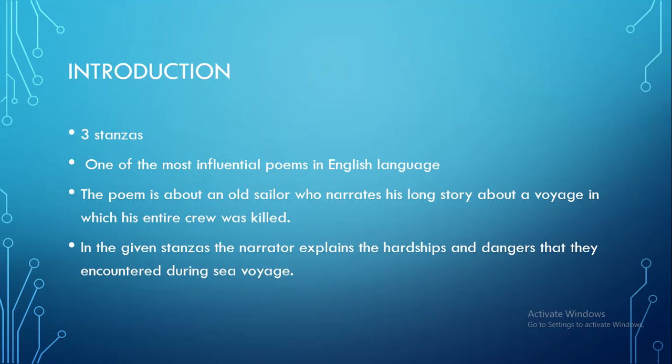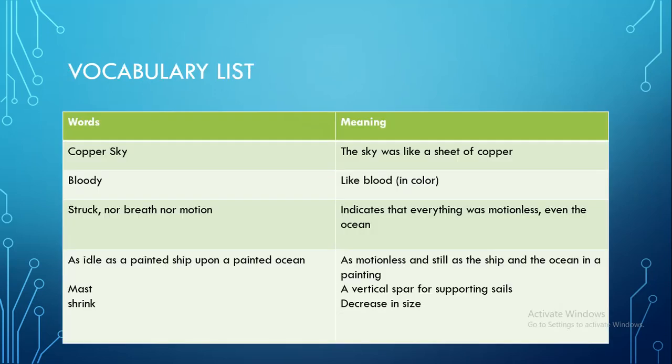In the given stanza, the narrator explains the hardships and the dangers that they encountered during the sea voyage. So, what happened with them, how they handled the curse. In this poem, we're going to discuss all that, especially those 3 stanzas. Now, if we look at the vocabulary list, you'll come to know that in stanza number 1, there is the